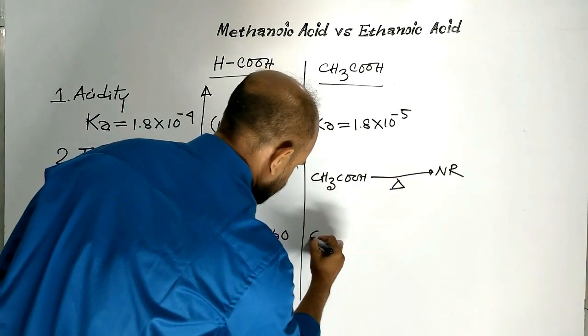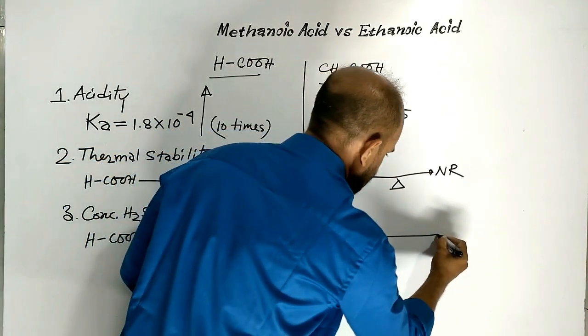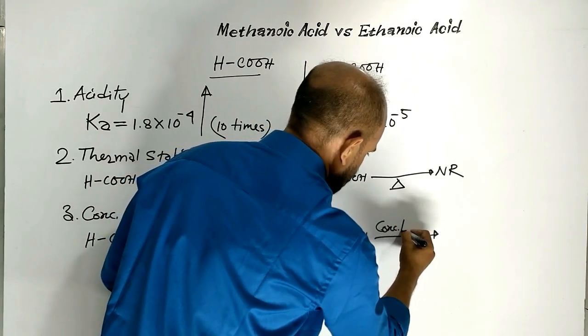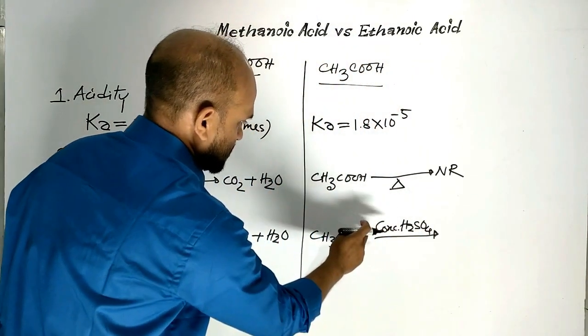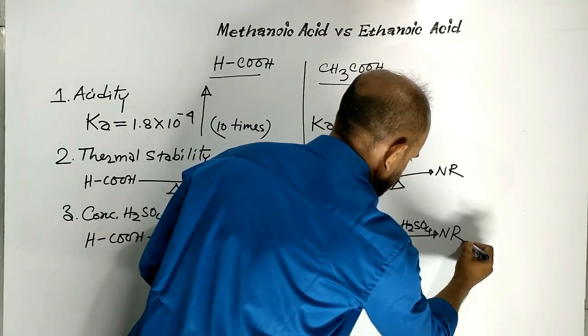But ethanoic acid doesn't undergo dehydration with concentrated sulfuric acid, that is no reaction.